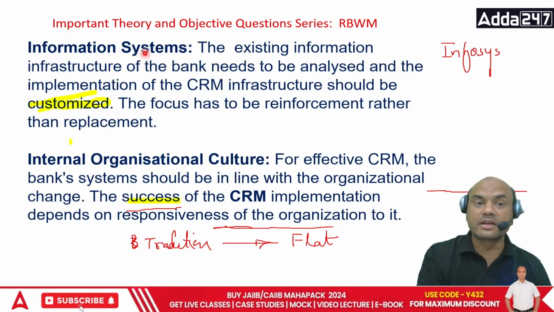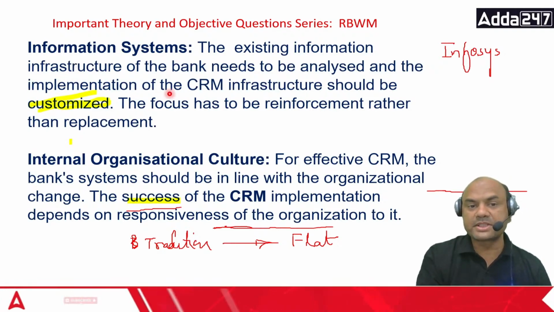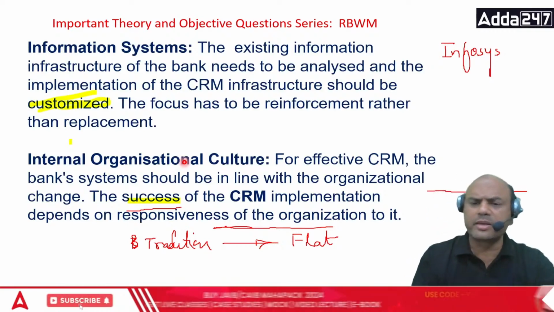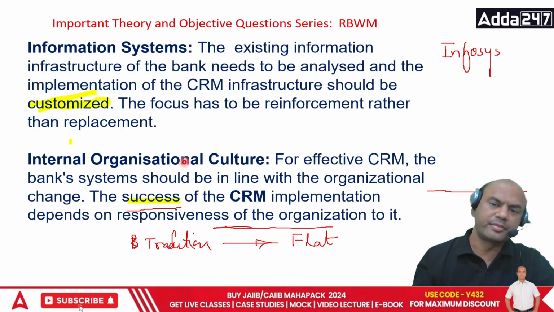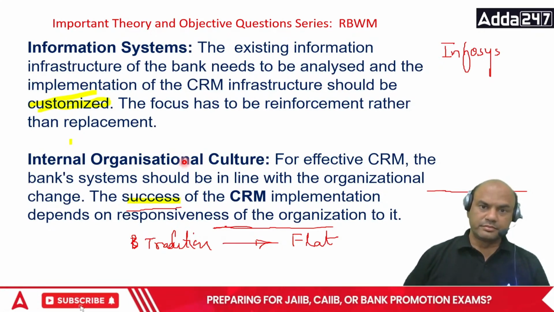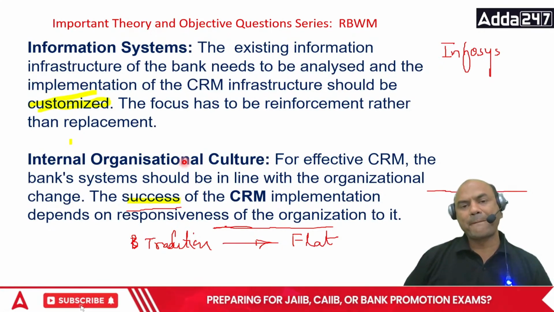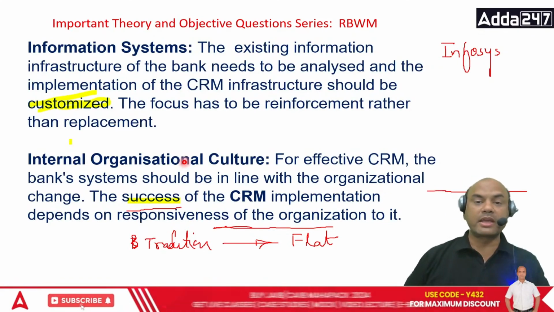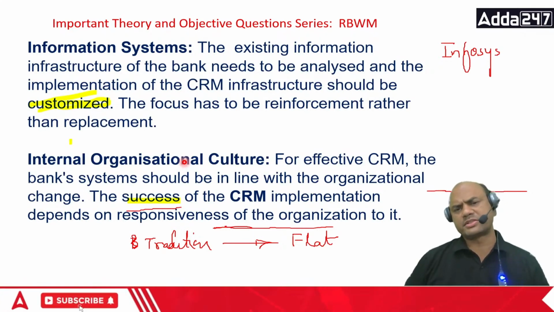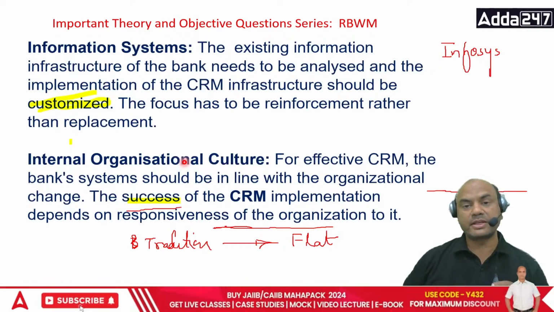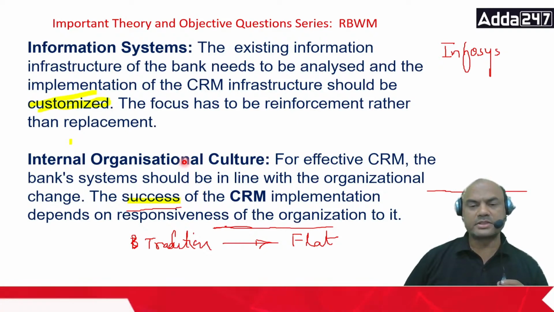So the third is information system, and the fourth one is internal organizational culture. Very important, the most important part, culture. Suppose I ask you, which is the fastest banking system, private banking or nationalized banking? If I ask you, which banks are faster, private banks or nationalized banks? You only answer in the comment section. Everyone answer me.